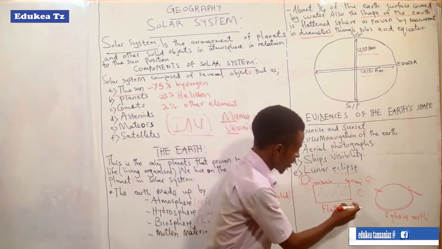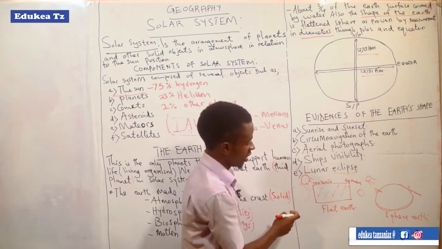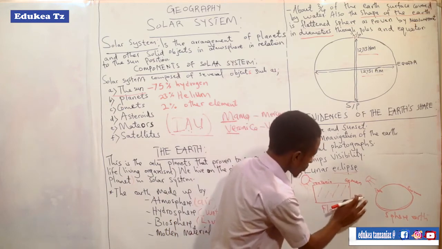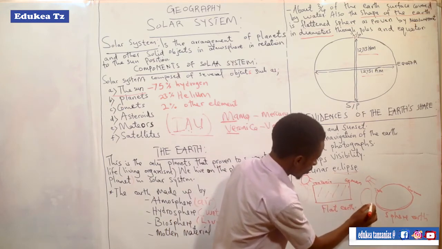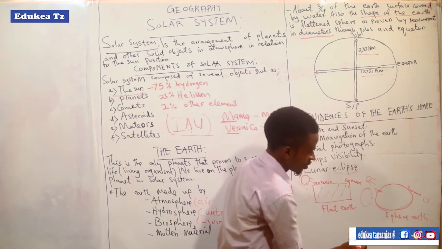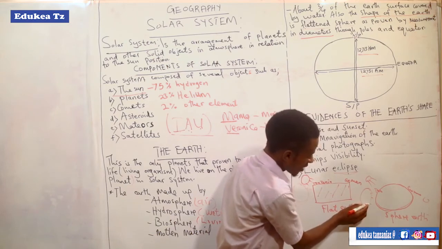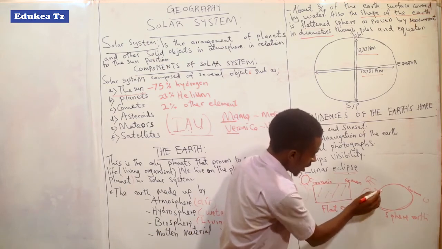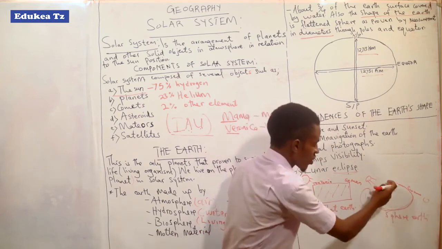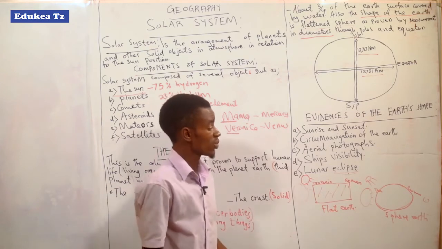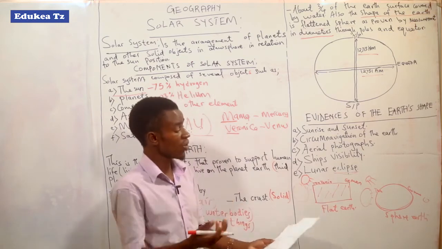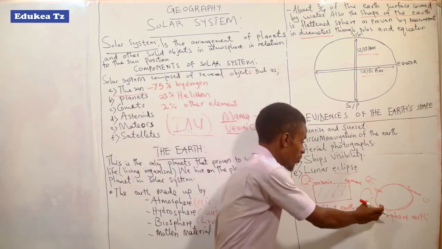But when the earth is round, here is the sun, here is the earth and here is the moon. When the sun's rays are placed, it is impossible for them to reach the moon. This means that the earth is round, because that is how we get the lunar eclipse and also the solar eclipse. They appear because of the round shape of the earth.